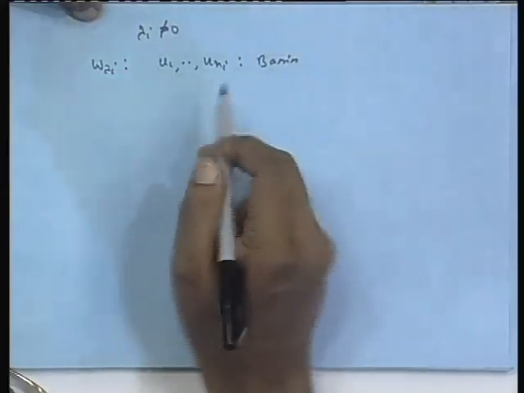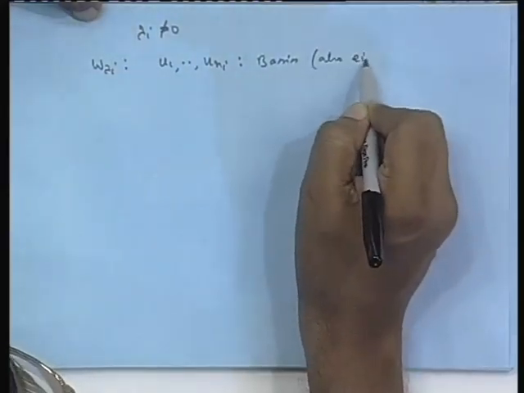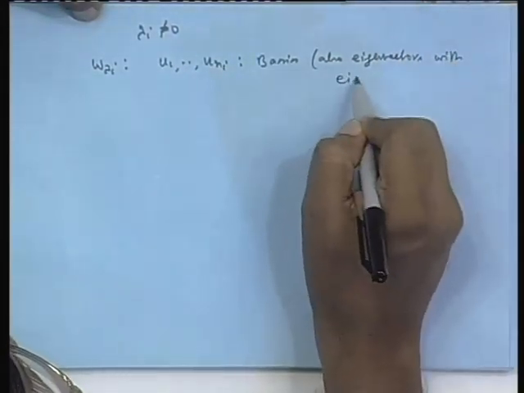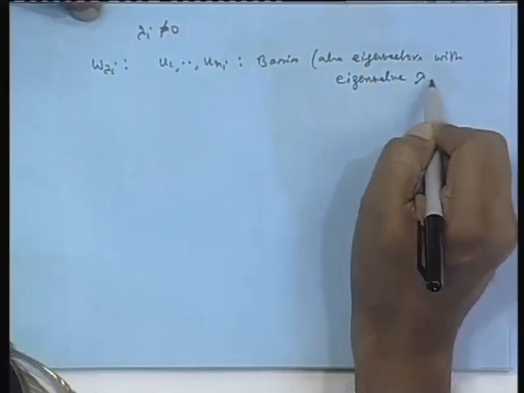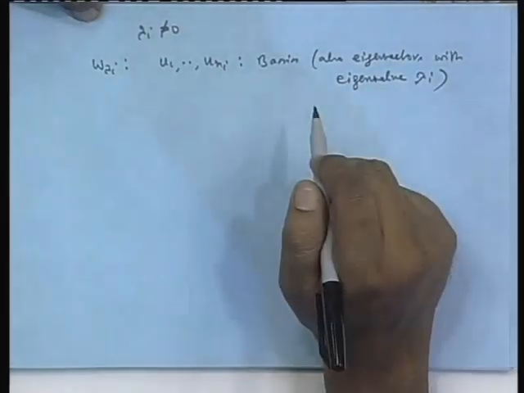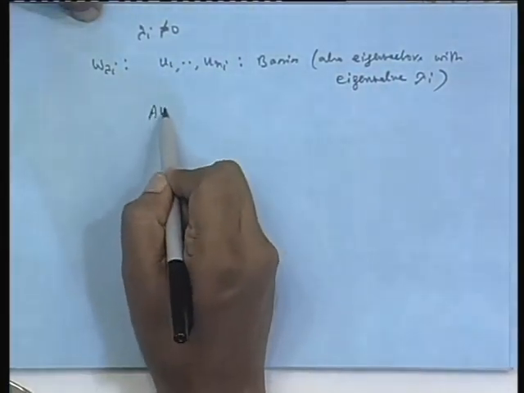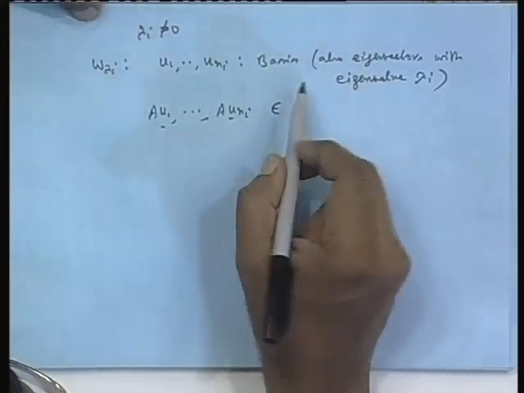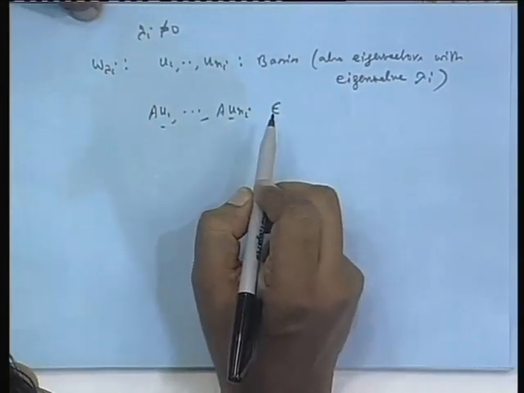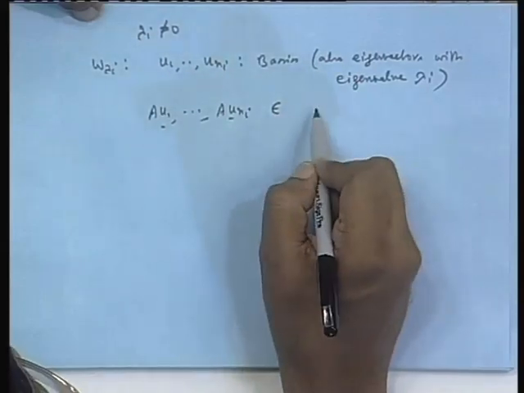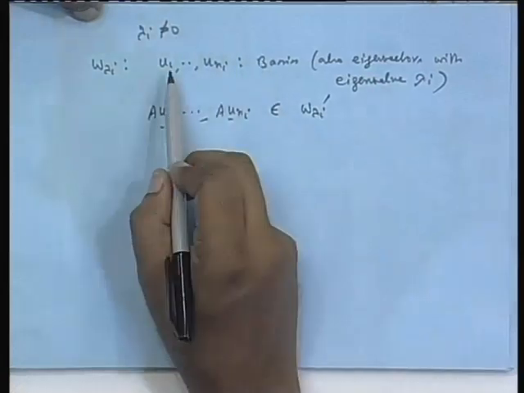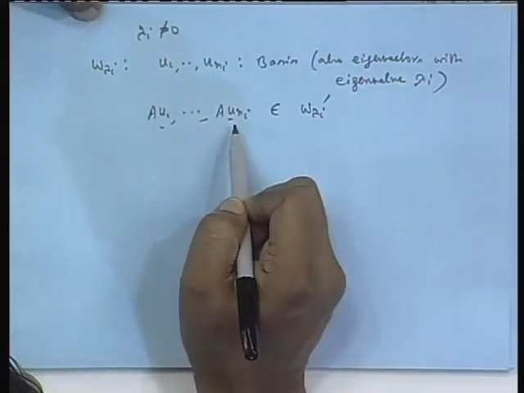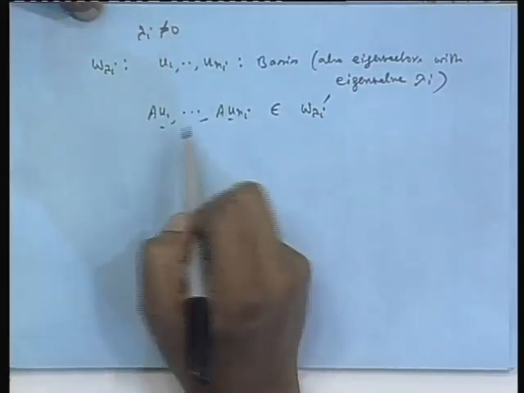They are also eigenvectors, because they belong to W lambda I, eigenvectors with eigenvalue lambda I. Then we have seen that A u 1 dot dot dot A u n I all belong to W lambda I prime, because if u 1 to u n I are the eigenvectors of A transpose A with eigenvalue lambda I, then A u 1 to A u n I are the eigenvectors of A A transpose, but with the same eigenvalue lambda I.